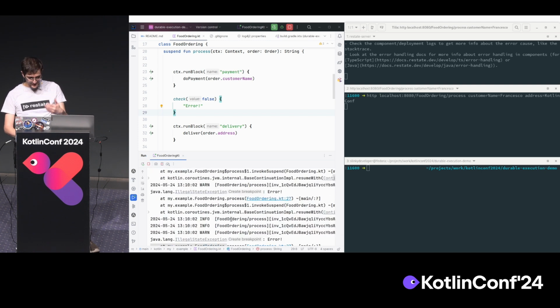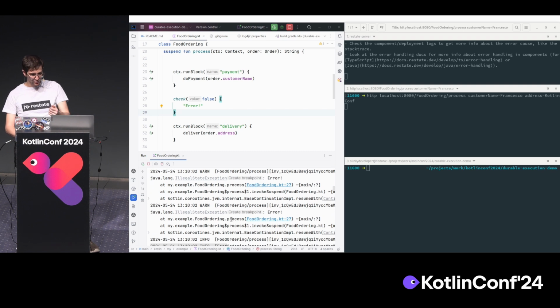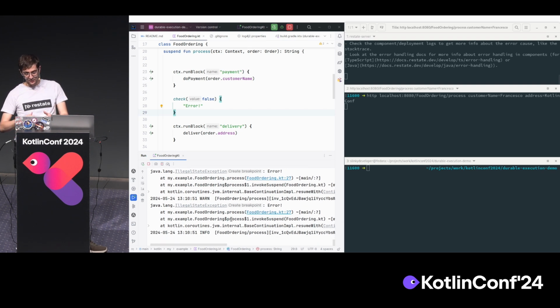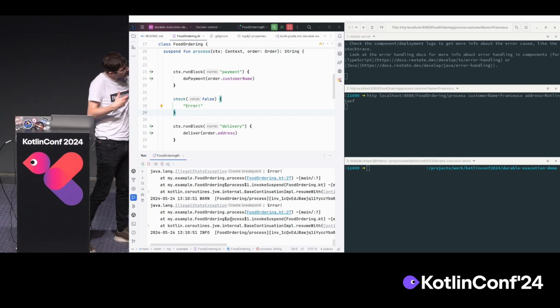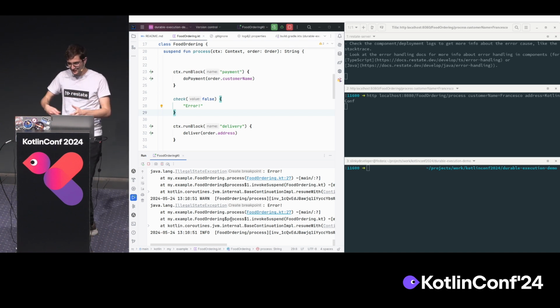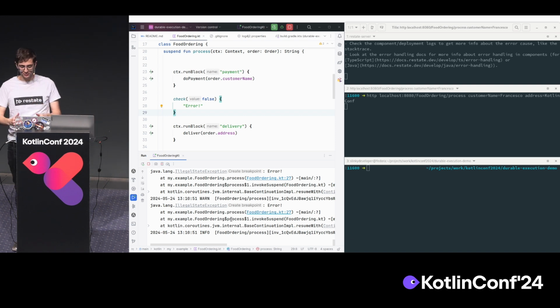But then this gets logged many times, and you don't see the do payment anymore. You have seen the logging of do payment only once, but at the same time, you are seeing this error being retried multiple times. That's because the durable execution engine is trying in a loop to run this to completion.